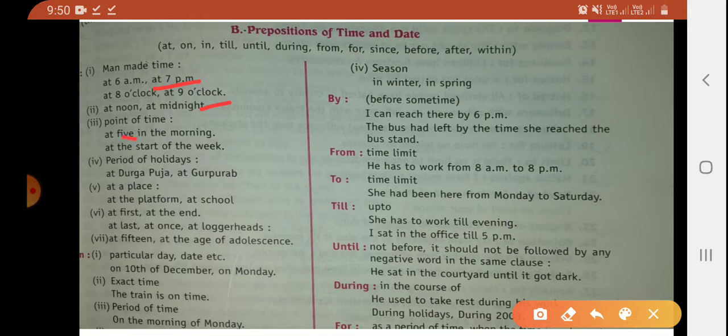Next is at the start of the week. We are pointing out the week here, that's why we are using at. We are using at for a period of holidays like at Durga Puja, at Gurpurab, at Diwali, at Holi. We are using at for a place like at the platform, at school.